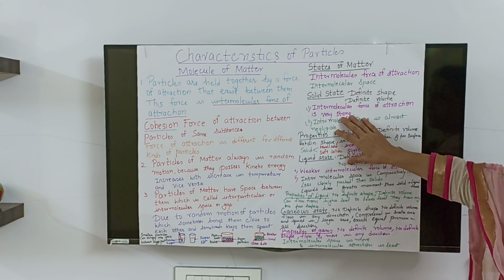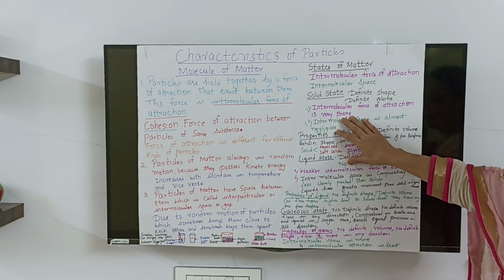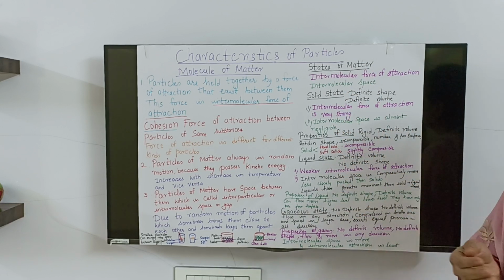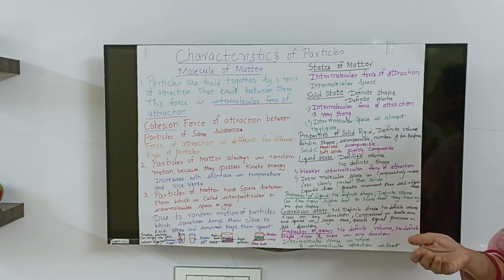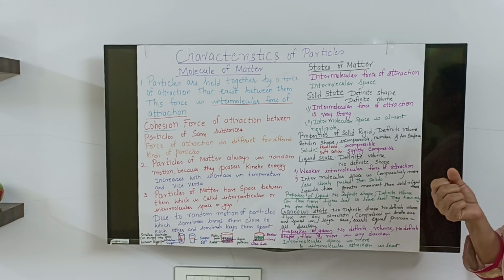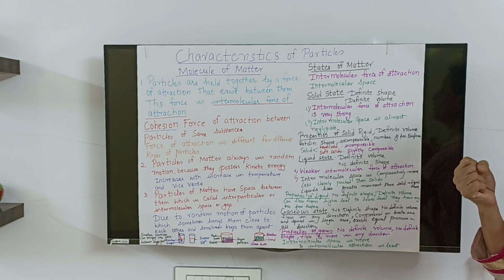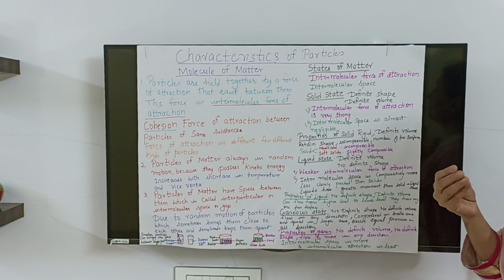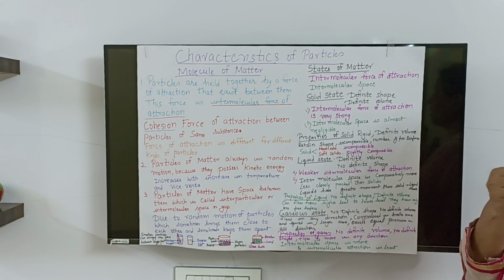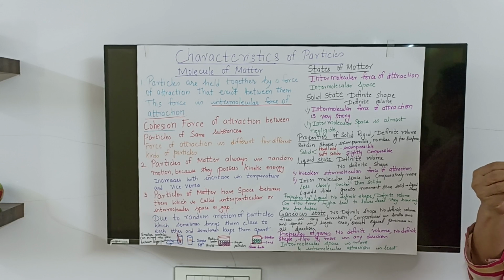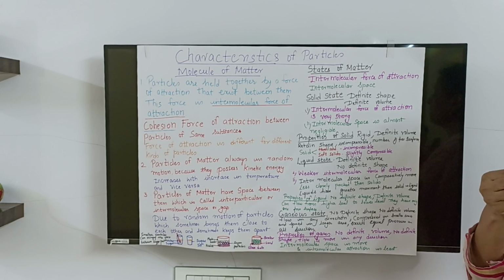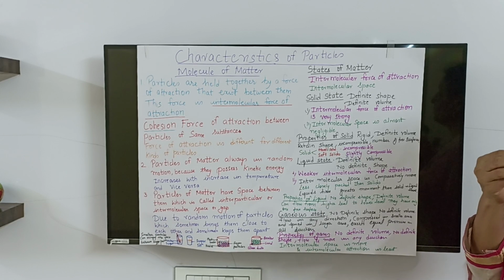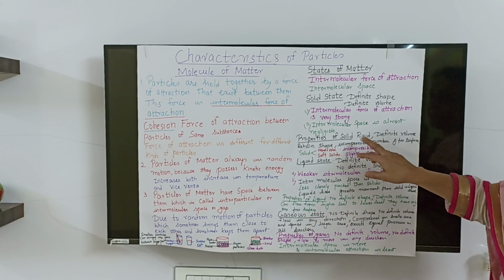So the solid state you have understood. Now the liquid state. In the liquid state, the space goes on increasing and the attraction reduces. As you heat solid ice, it becomes liquid, because space increases and attraction decreases.